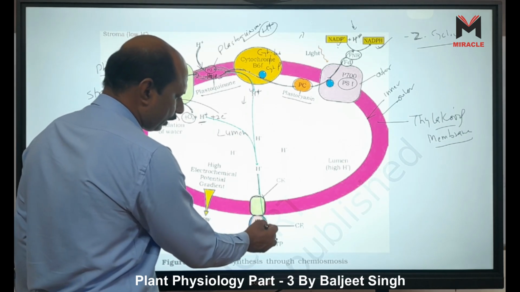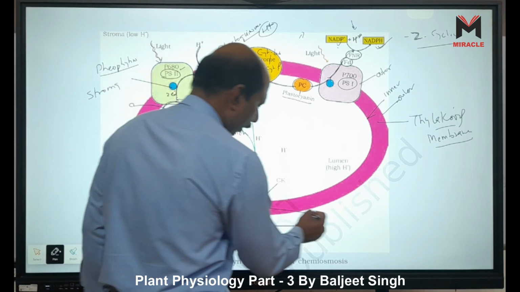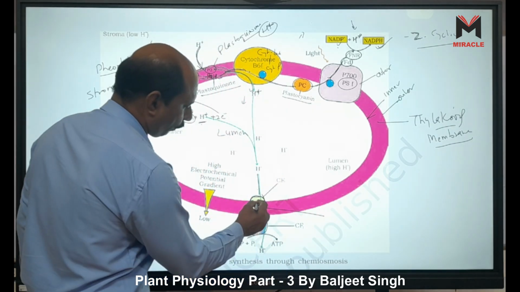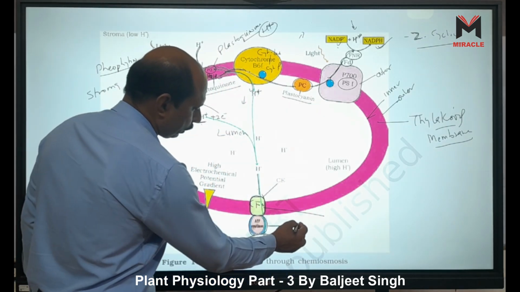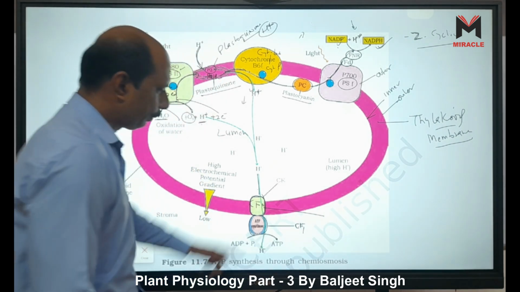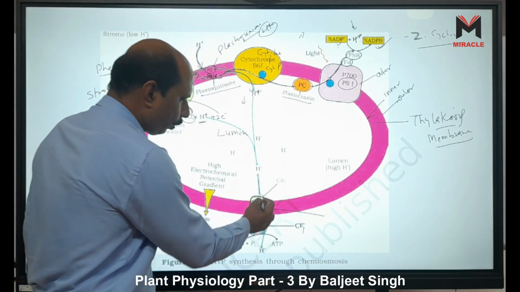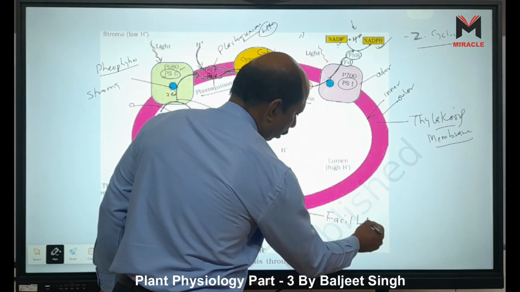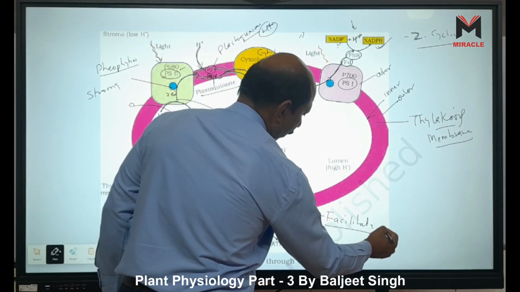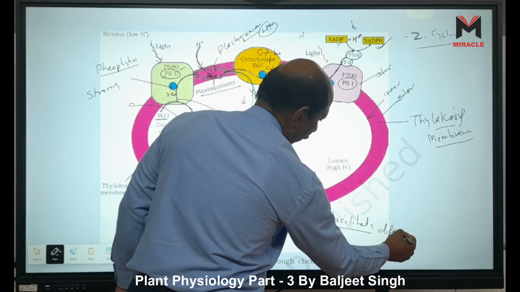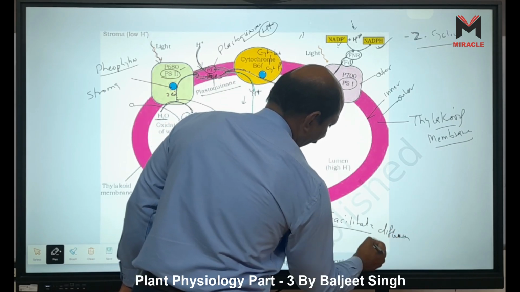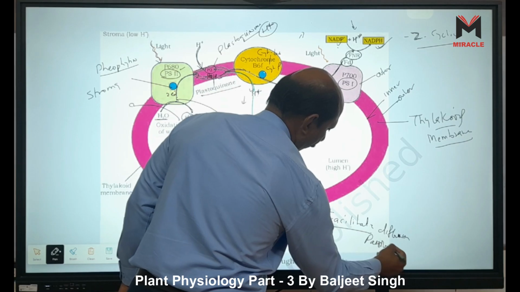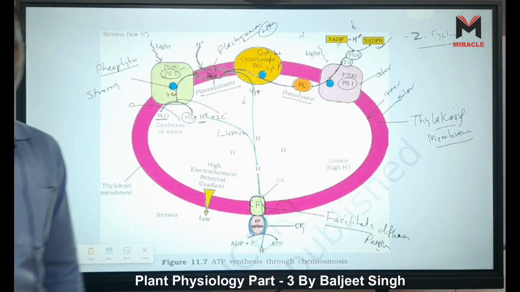Now this ATP synthase has 2 parts. One is the protein body that forms CF0, and the other is CF1. CF0 facilitates diffusion, and this diffusion is a passive process, meaning no ATP is used.